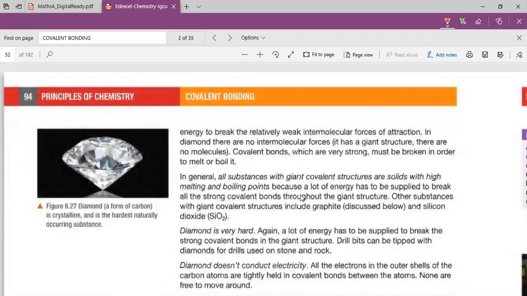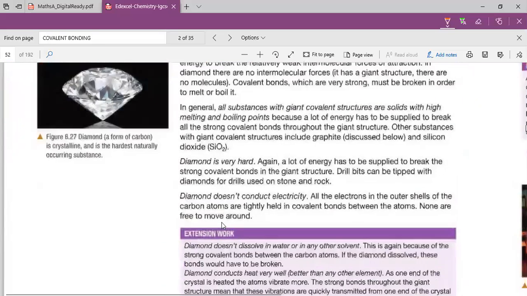Other substances with giant covalent structure include graphite. Graphite is a carbon, but this carbon is not the same as that of diamond. And silicon dioxide, SiO2, is also a giant covalent structure. And a giant covalent structure is not a molecule. That's why it's very strong. So, you need to note that.